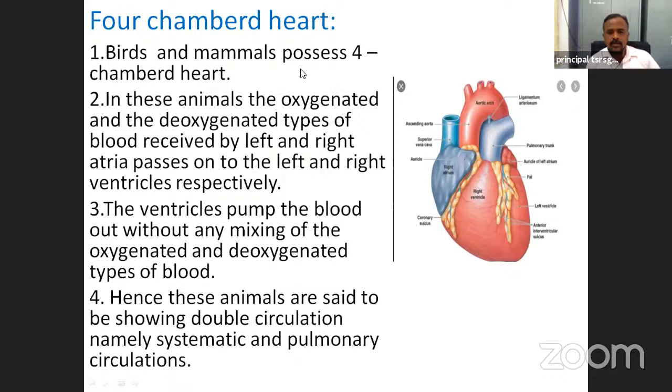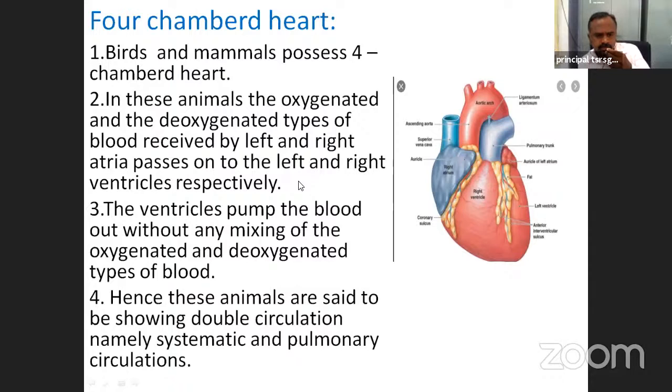In these animals, the oxygenated and deoxygenated types of blood received by the left and right atria pass on to the left and right ventricles respectively.